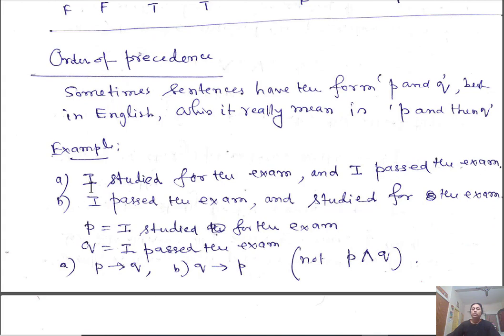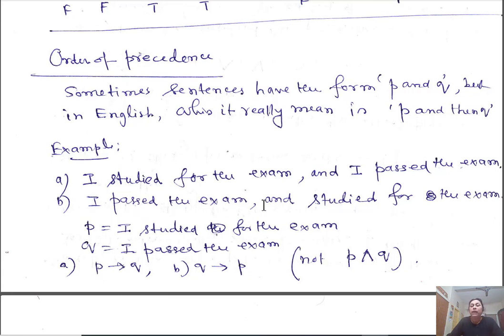If P is the proposition I studied for the exam, and Q is the proposition I passed the exam, then although it has an "and", it actually means that if I studied for the exam, then I passed the exam. After studying, only then can I pass. So this essentially means P implies Q, although it is not written that way.